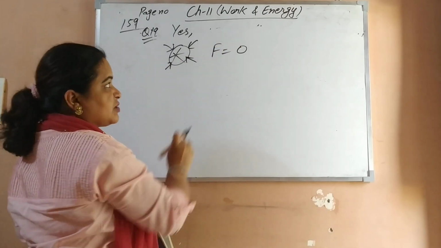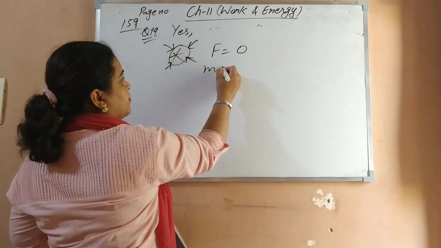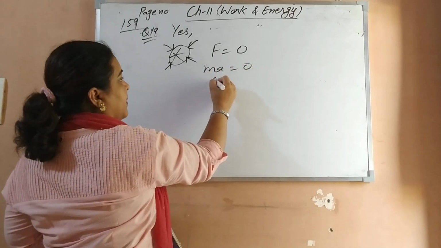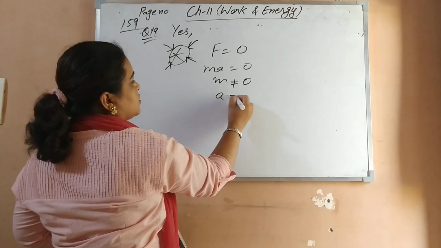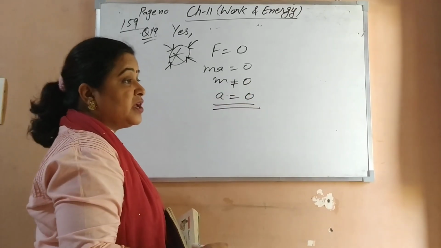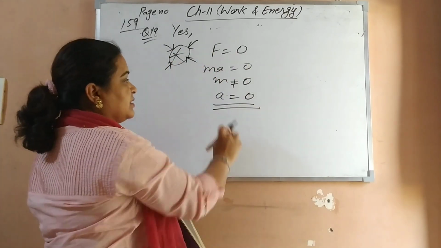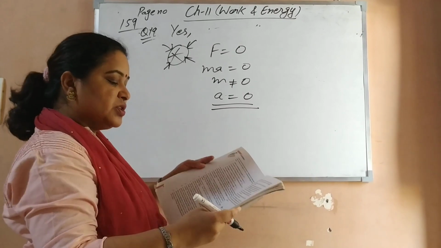But what does that mean? Balanced means net force is zero. So mass into acceleration is zero. Mass cannot be zero, so acceleration is zero. So it is possible for many forces to act on a body, and if they are balanced, then its acceleration can be zero.